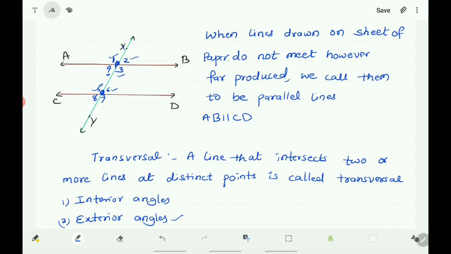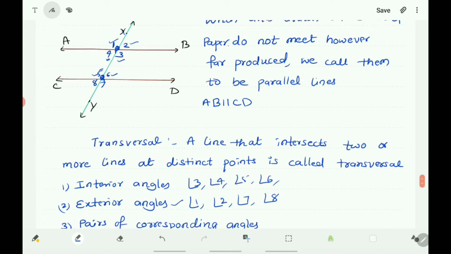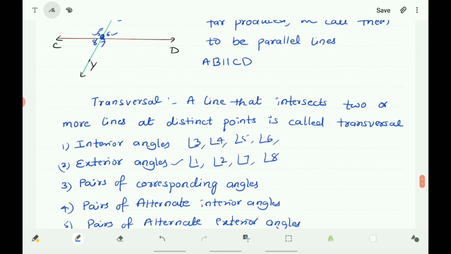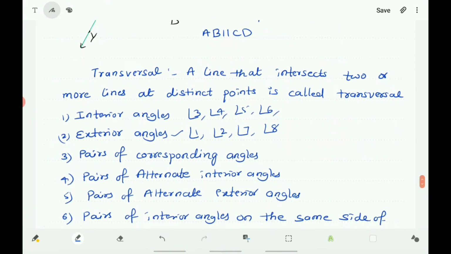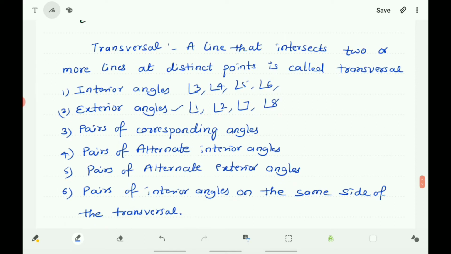Angle 3, angle 4, angle 5 and angle 6 are interior angles, and angle 1, angle 2, angle 7, angle 8, these are exterior angles. And also there are different pairs of angles: pairs of corresponding angles, pairs of alternate interior angles, pairs of alternate exterior angles, and pairs of interior angles on the same side of the transversal. See here.